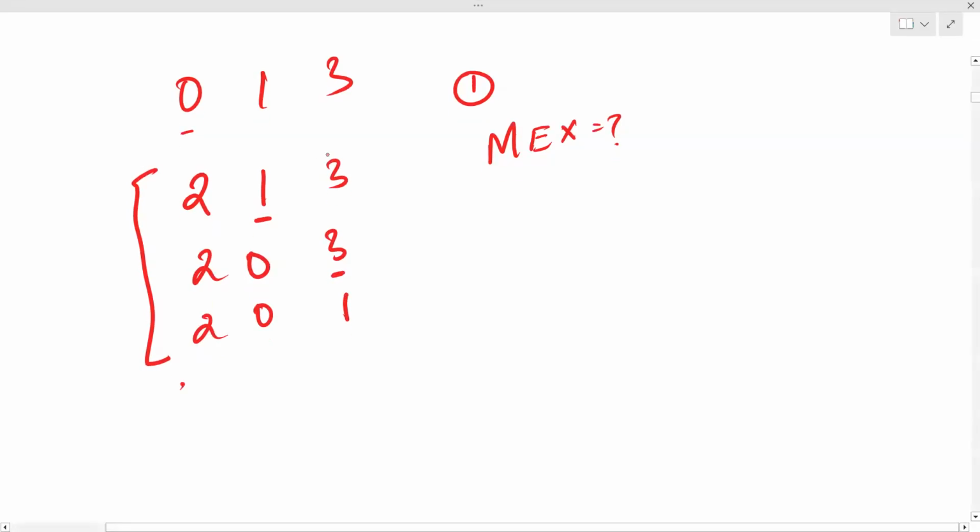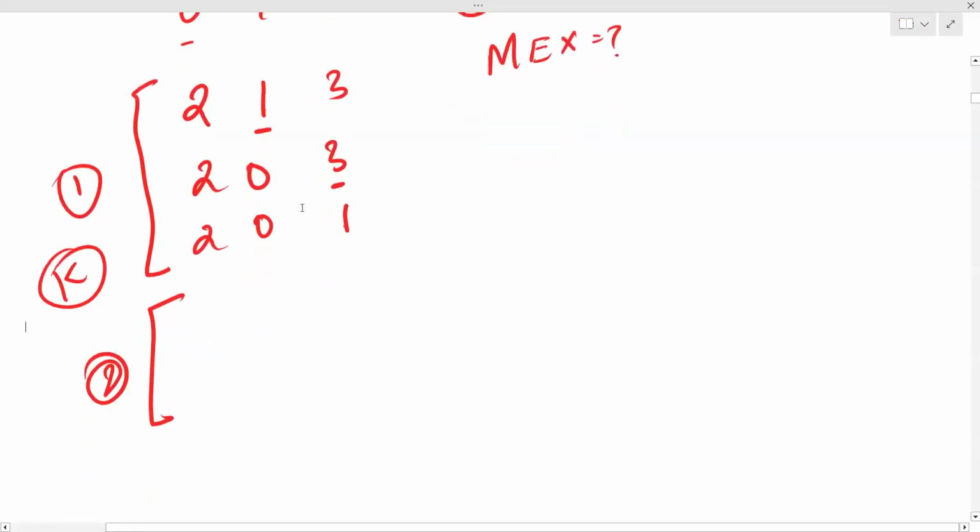If you had multiple operations, you'll again apply. So this is one complete operation, this will be your second operation. You'll keep applying this k times. Finally, the array which you get is your answer. So now how to solve this?